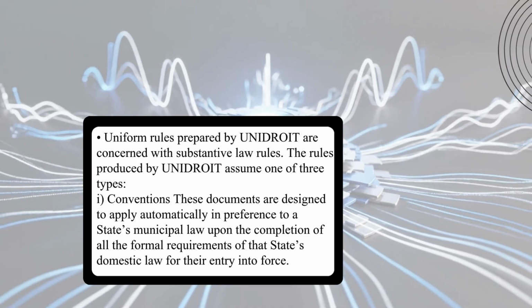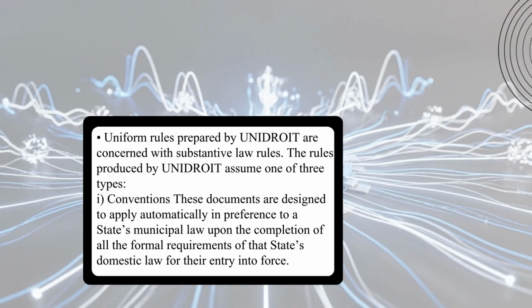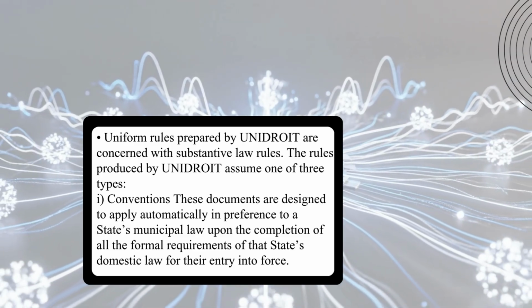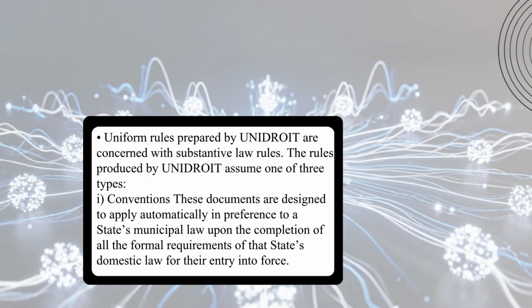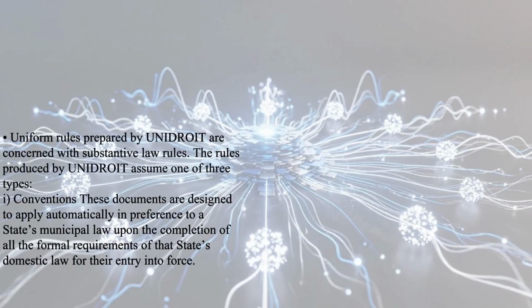The rules produced by UNIDROIT assume one of 3 types. Conventions. These documents are designed to apply automatically in preference to a state's municipal law upon the completion of all the formal requirements of that state's domestic law for their entry into force.